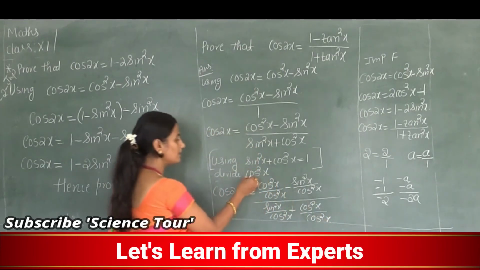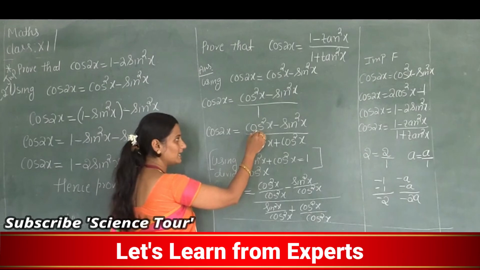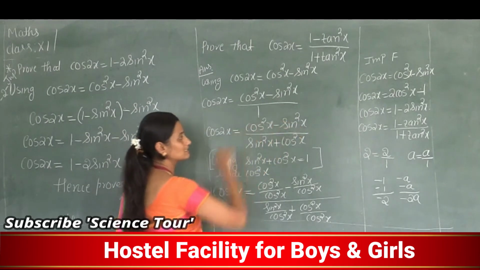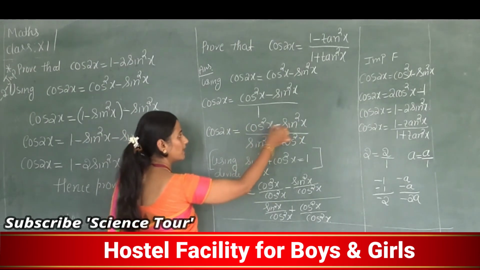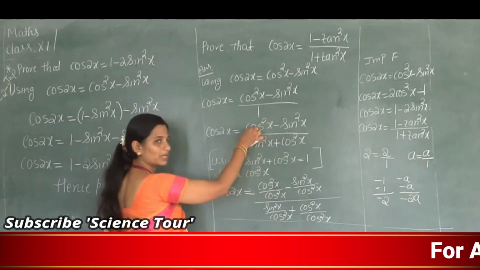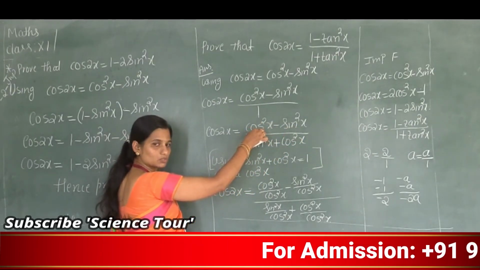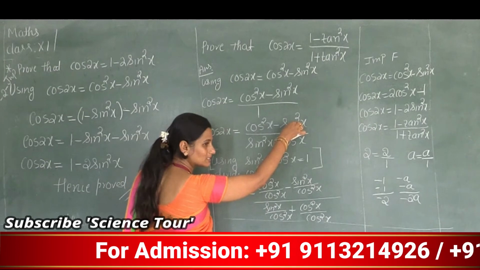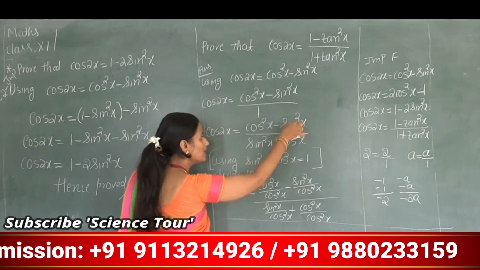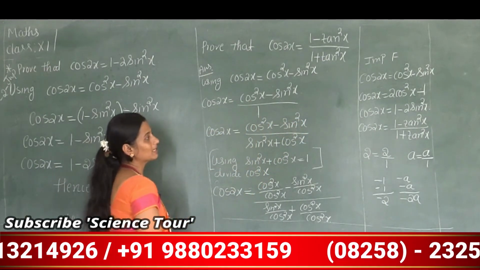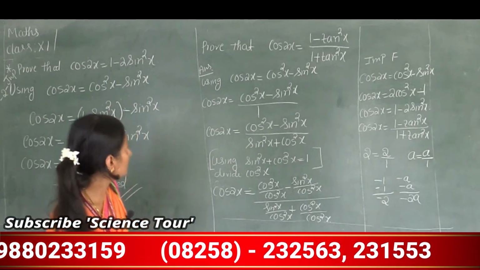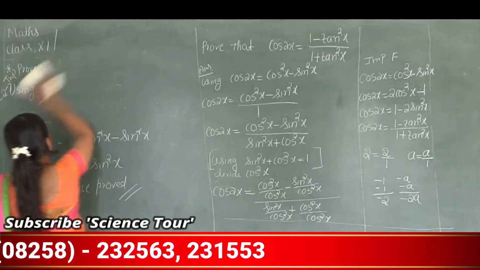So I divided by cos square because I need 1 minus tan square. So how to get 1? Divide by cos square x. How to get tan square? Sin square is here. If you divide by cos square, we will get tan square. So now next, continuation of that.